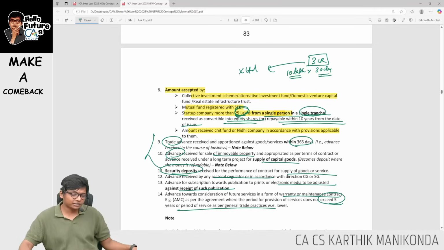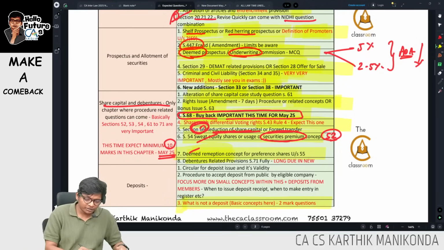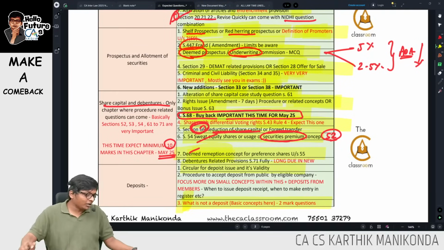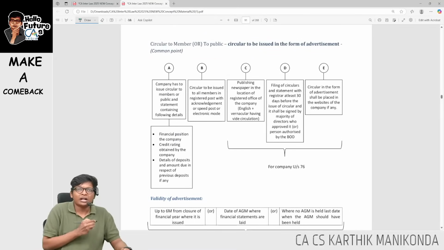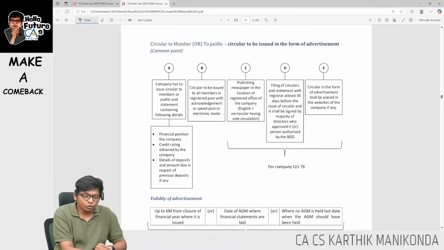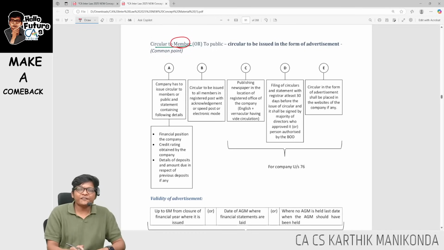Are you following, guys? Okay. Let me proceed. Next set of things in deposit, if you see, is the circular. What is the circular concept? Again, it is very important, guys. If you go to the end of the chapter in our book, if any company wants to issue a deposit, then they have to issue a circular. If it is for members, they will issue the circular to members. If it is public, they will give the circular to the public, guys.